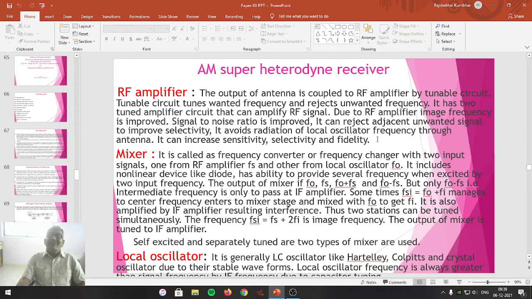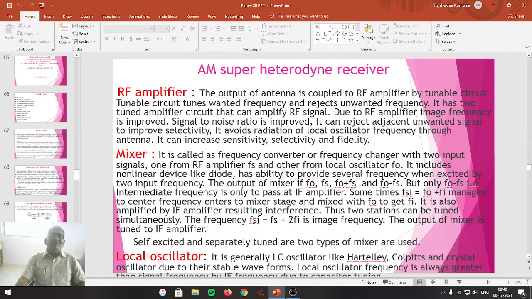work satisfactorily. Such an RF amplifier consists of two or more stages of voltage amplifier, which is designed by using a bipolar junction transistor as an amplifier or an integrated circuit. Nowadays, it is designed by using an integrated circuit as an amplifier. Such an input stage of the AM super heterodyne receiver is what we call the RF amplifier. Now let me go to the second stage.